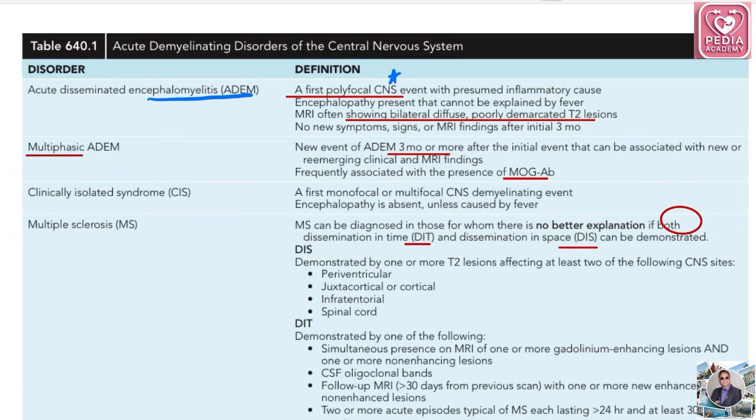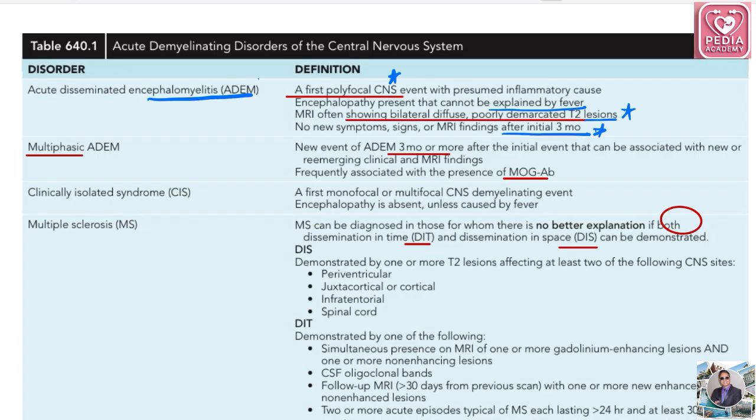Encephalopathy that cannot be explained by fever. An MRI showing bilateral diffuse poorly demarcated T2 lesions. This is ultra high yield. No new symptoms, signs, or MRI findings after the initial 3 months. Basically, this is a one-time event, in which first polyfocal CNS events are there.